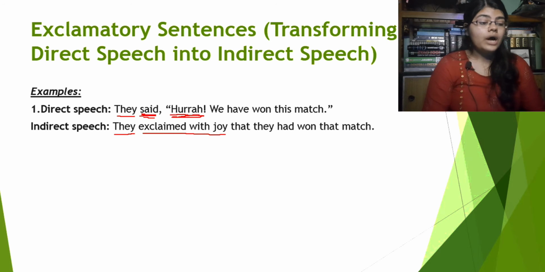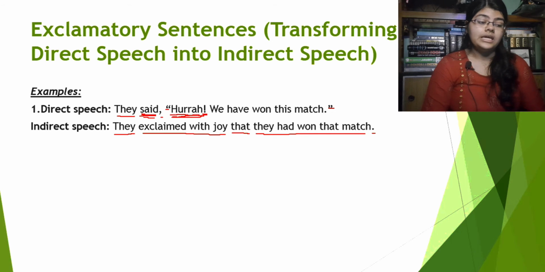Now obviously we won't use the comma and the inverted commas. Obviously we will not use the exclamatory mark as well. We will only put a full stop at the end of the sentence. Then we will use that here. Now we will transform the rest of the sentence. We have won this match will be they had won that match.